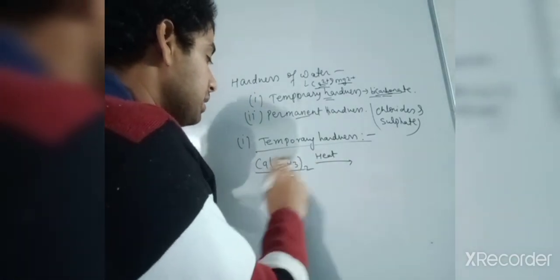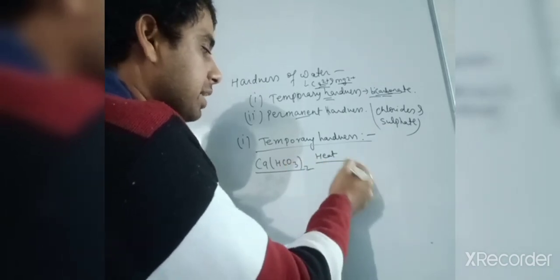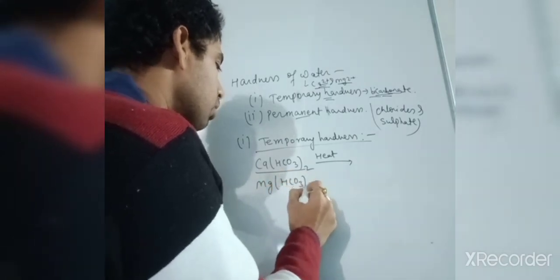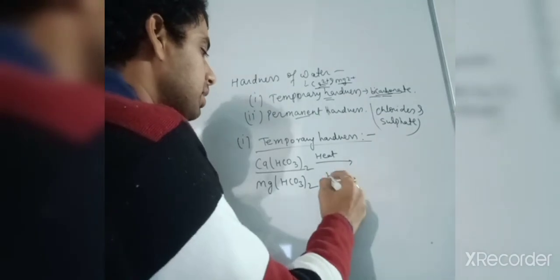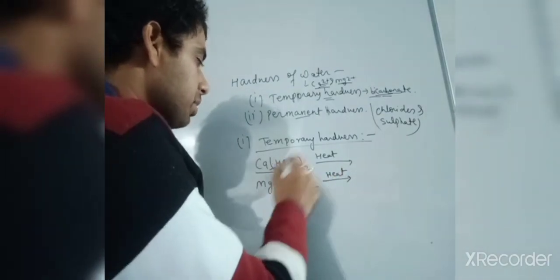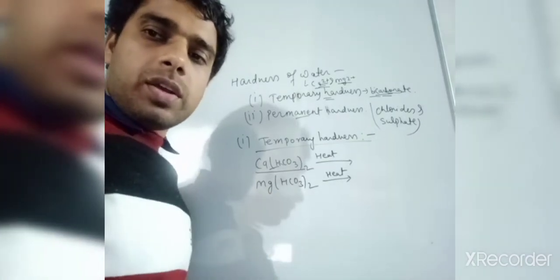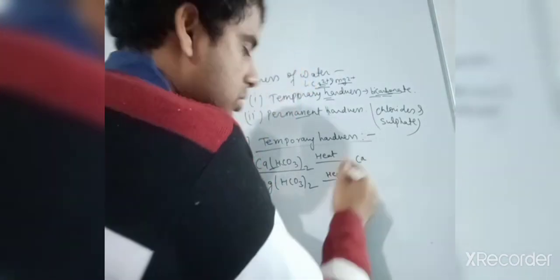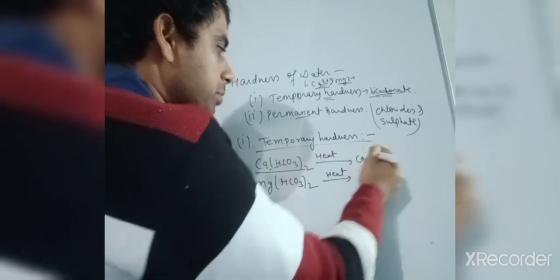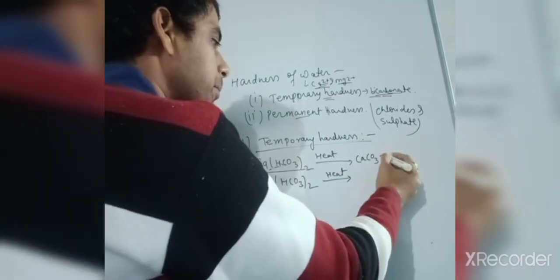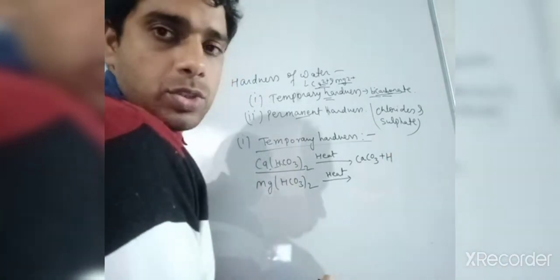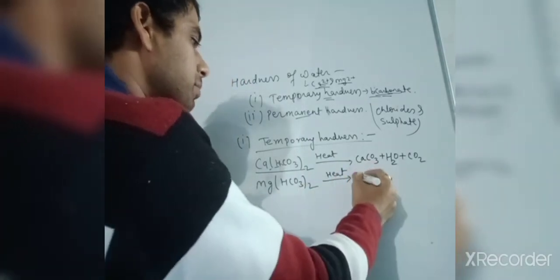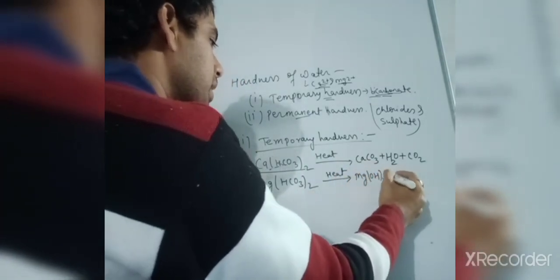Here the example is Ca(HCO3)2 heated at 100 degrees C. And the second example, if I take Mg(HCO3)2 and also heat that, it will give its insoluble salt, Mg(OH)2. Ca(HCO3)2 will break down to give CaCO3, calcium carbonate, plus H2O plus CO2, and Mg(OH)2 plus CO2.